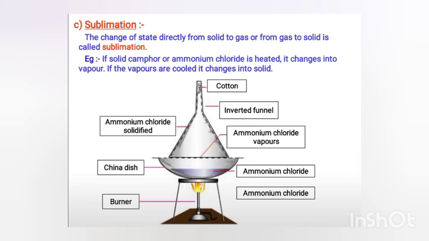It means change of solid into gas without changing into the liquid. Substances which show sublimation are camphor, ammonium chloride, and naphthalene balls.